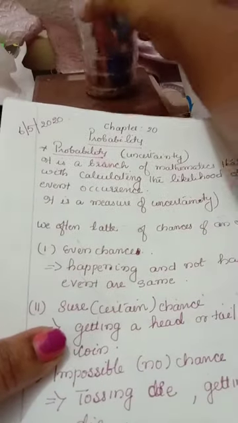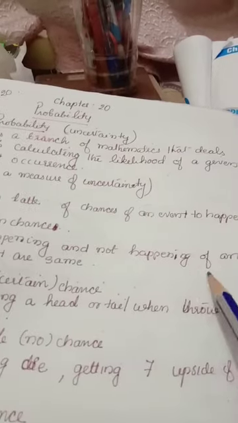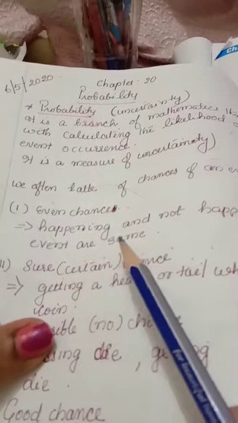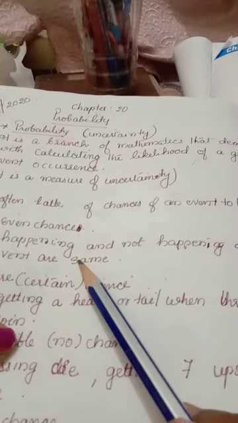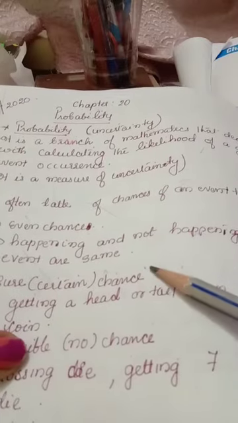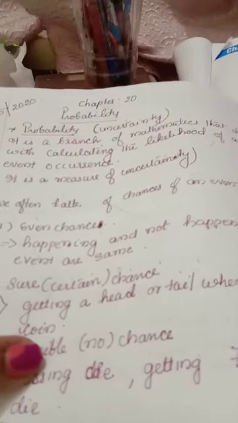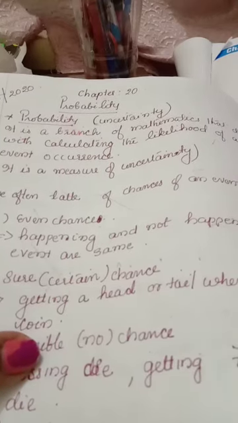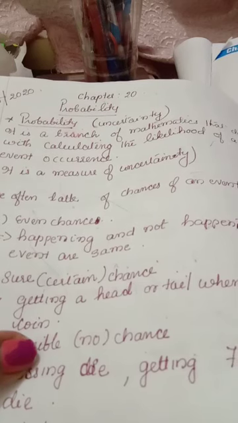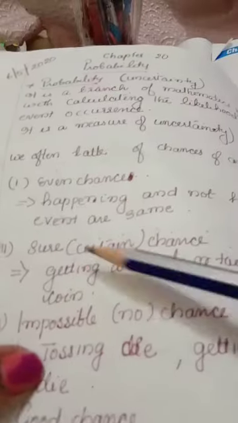See here, even chances: the chances of happening and not happening of an event are the same. That means happening and not happening. Just now I gave an example, tossing a coin. Tossing a coin, getting a head or getting a tail, that is half chance only, 2 chances only. The experiment has 2 outcomes only. We say that is even chances. Happening and not happening, that is half chance, that is called even chances.